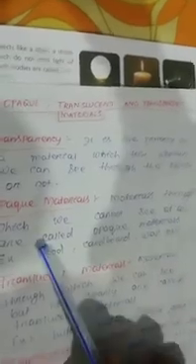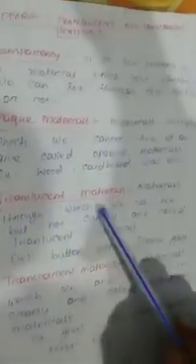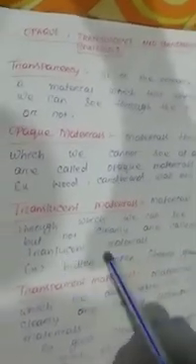Then opaque, translucent and transparent materials. Transparency is the property of a material which tells whether we can see through the object or not. Opaque materials are materials through which we cannot see at all, such as wood, cardboard, wall, etc.